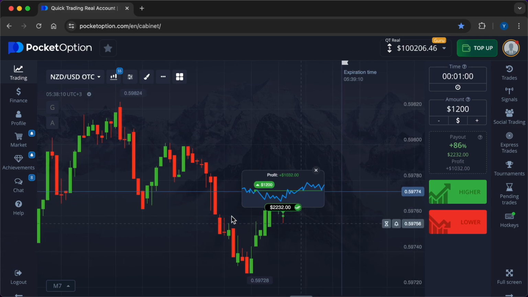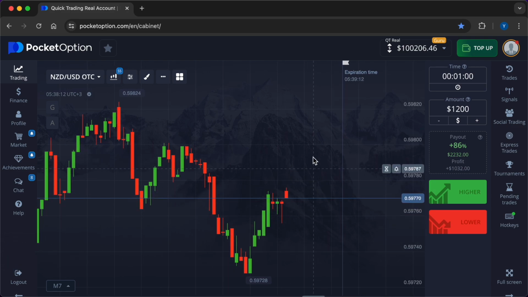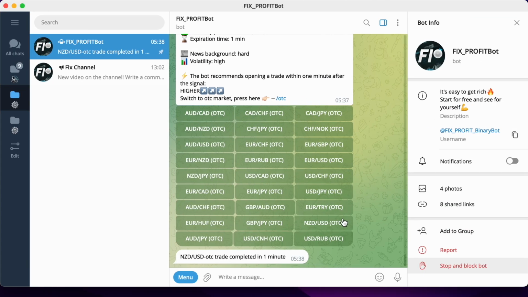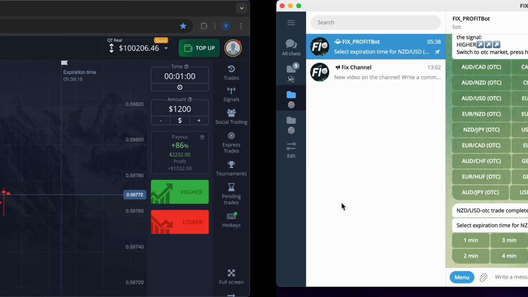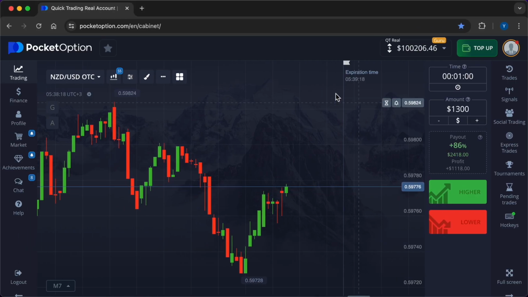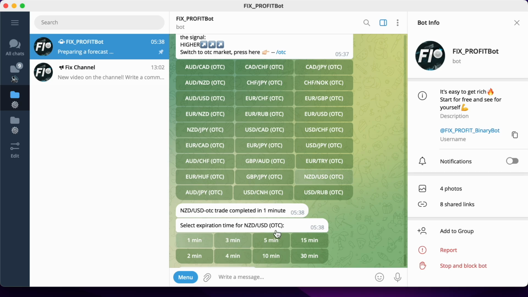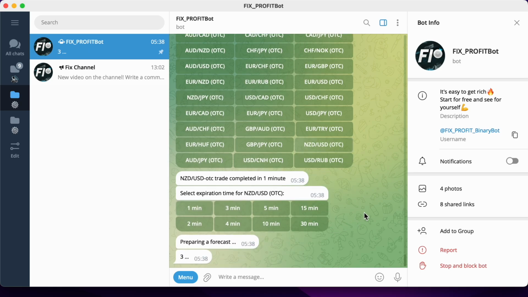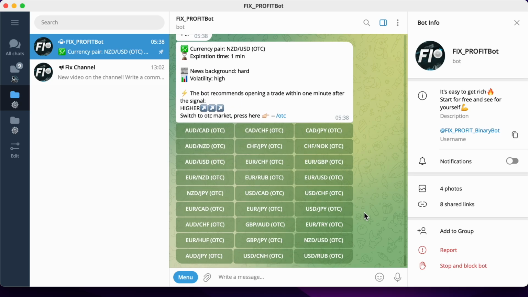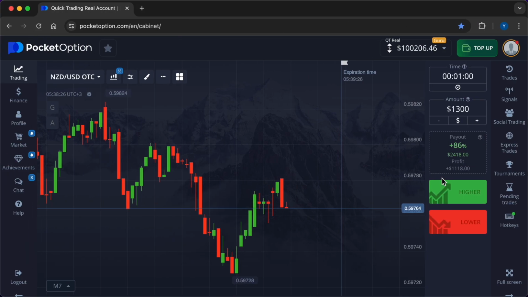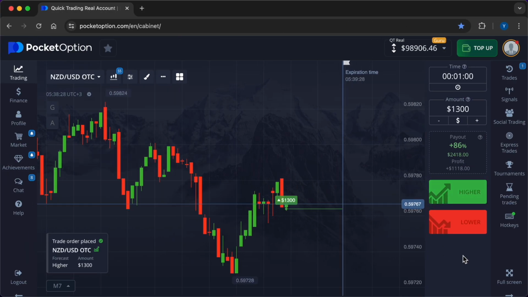And here's the result of the second trade. $1,032. Working on this structure, you will become millionaires. I know everything my developers have studied for 9 years. And all this experience is given to you for a symbolic fee. So, my new prediction is higher. The entry point for the trade is $1,300.